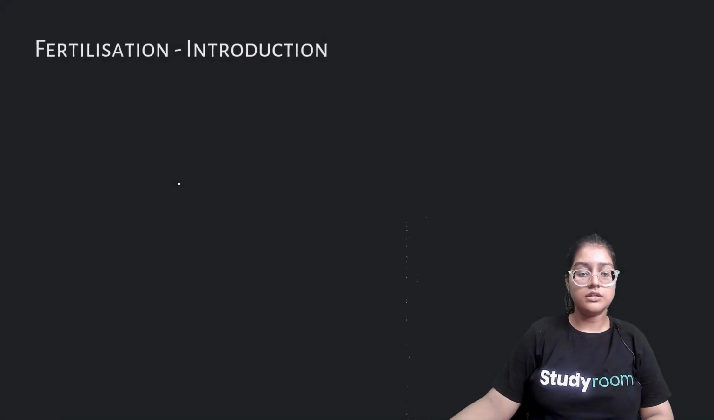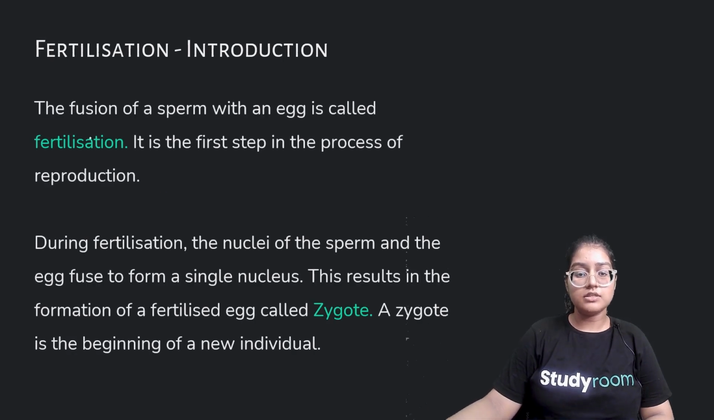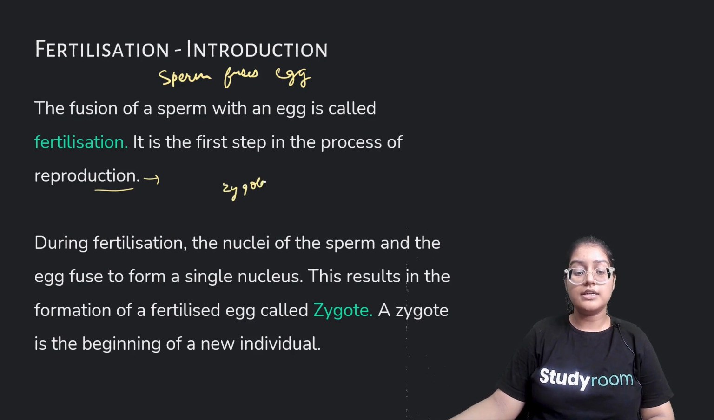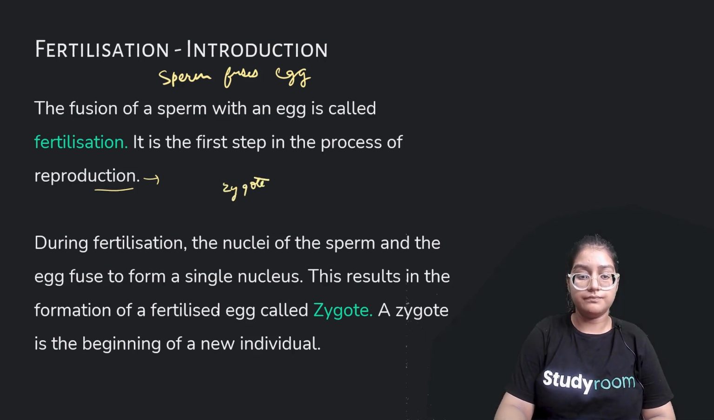So fertilization: the fusion of a sperm with an egg is called fertilization. When a sperm fuses with an egg, this is fertilization. It is the first step in the process of reproduction. So reproduction's first step is fertilization. During fertilization, the nuclei of the sperm and the egg fuse to form a single nucleus. So they both fuse, just like you remember, sperm and egg fuse to form a zygote. This results in the formation of a fertilized egg called zygote. Zygote is the beginning of the new individual.